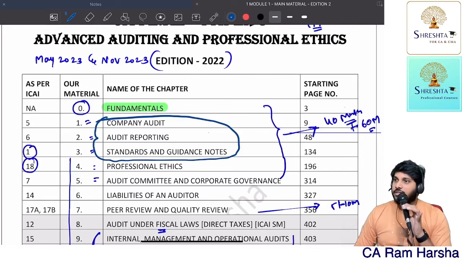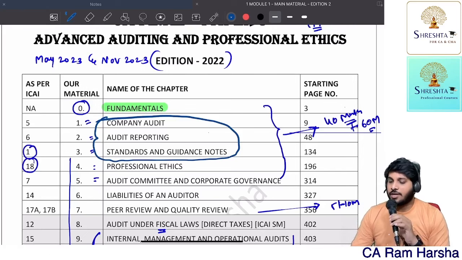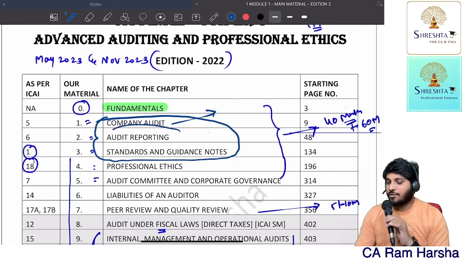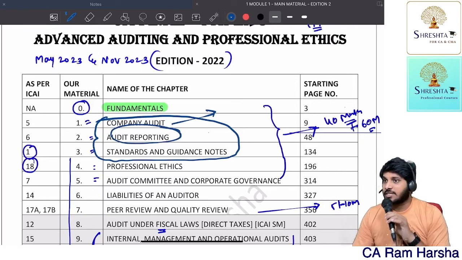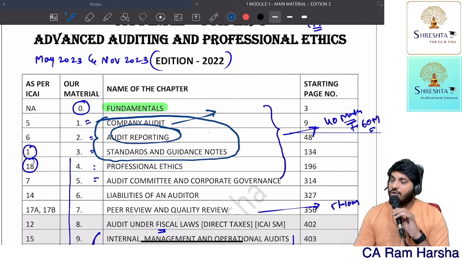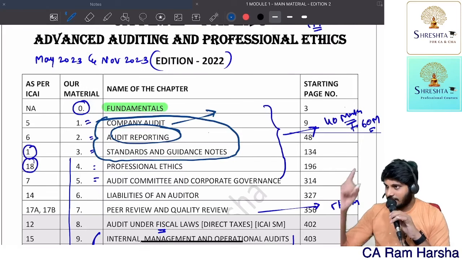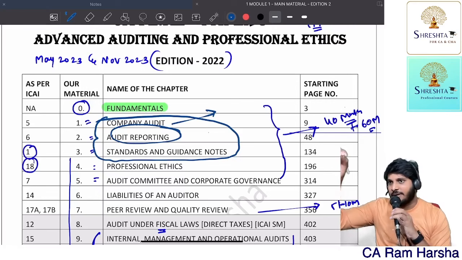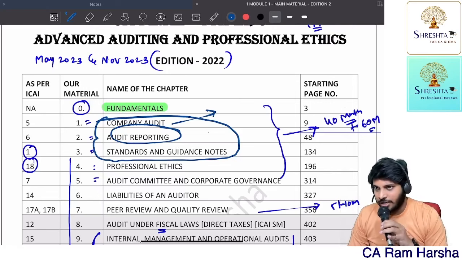Now, if you look at the ICA material, company audit chapter, CARO is covered in that chapter. But in our book, CARO is covered as part of audit report. If you look at the audit report chapter, you will not find CARO in the ICA study material. So a slight shuffling will be done. Are you getting the point, all of you?